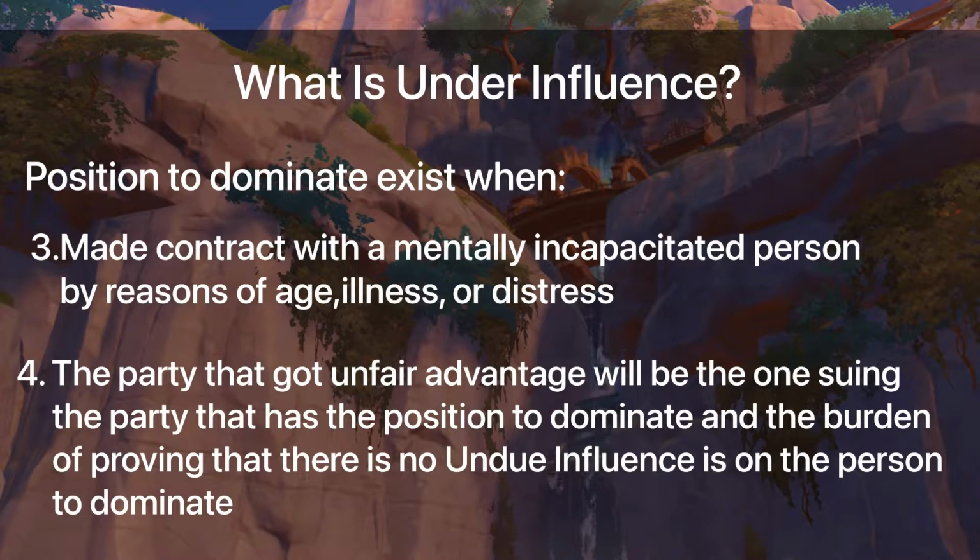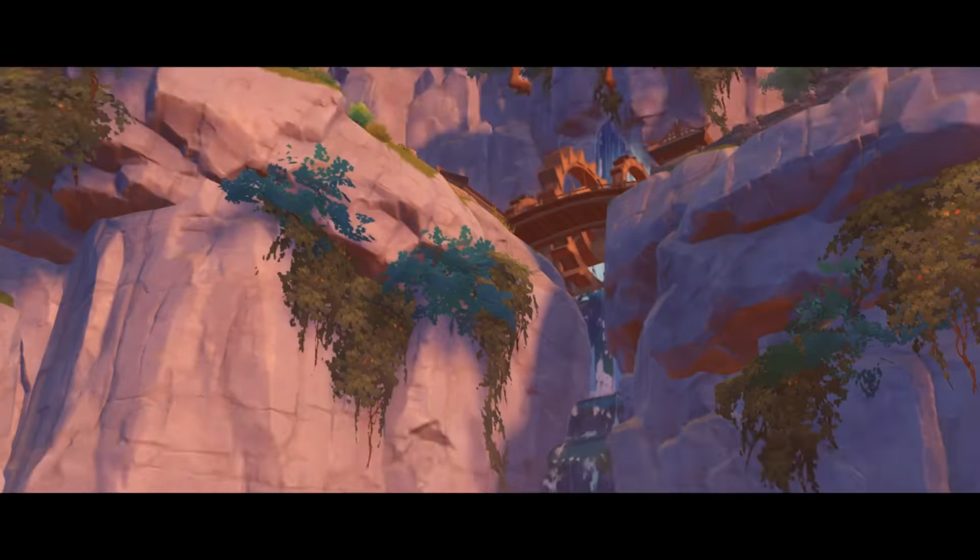The party that got unfair advantage will be the one showing that the other party is in the position to dominate, and the burden of proving that there is no undue influence is on the person in the position to dominate.